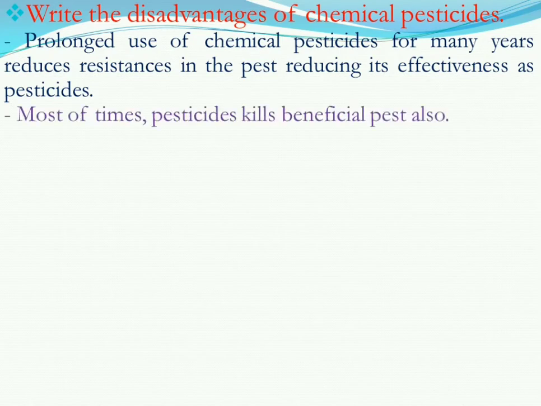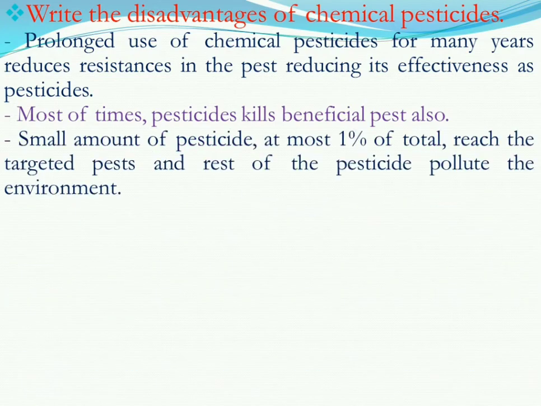Most of the time, pesticide kills beneficial pests also. Not all pests are harmful for the crops. Sometimes some pests are very useful for crops, and pesticide doesn't check which one is a beneficial pest and which one is a harmful pest. It kills all the pests. That is another disadvantage of chemical pesticide.